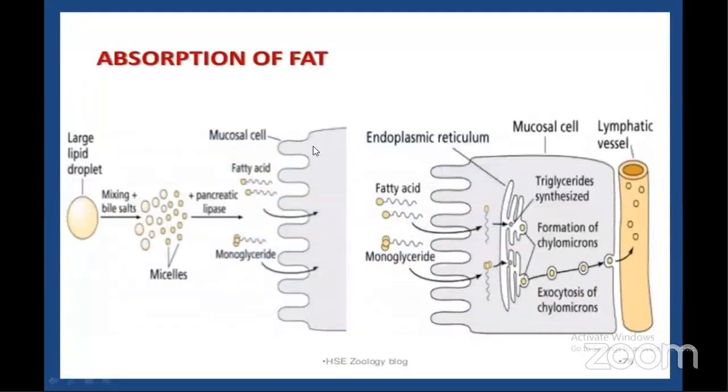Okay. Now, let's see absorption of fats. Amino acids, that is the digested proteins, and monosaccharides like glucose, galactose, fructose, etc. They are transported by passive diffusion and facilitated diffusion, and certain glucose molecules are transported by active transport. And now, how the fat molecules are undergoing absorption process.